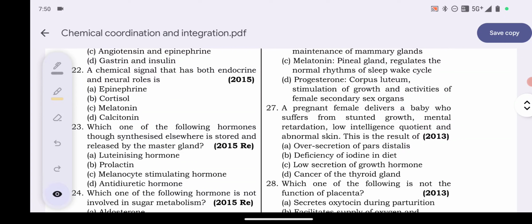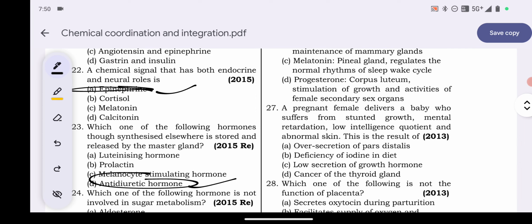23. Which one of the following hormones, though synthesized elsewhere, is stored and released by the master gland? Luteinizing hormone, prolactin, melanocyte stimulating hormone, and antidiuretic hormone ADH. So here your answer will be ADH, antidiuretic hormone.